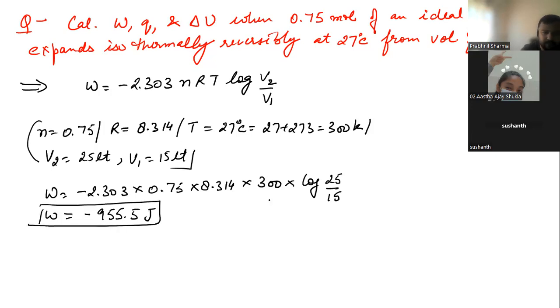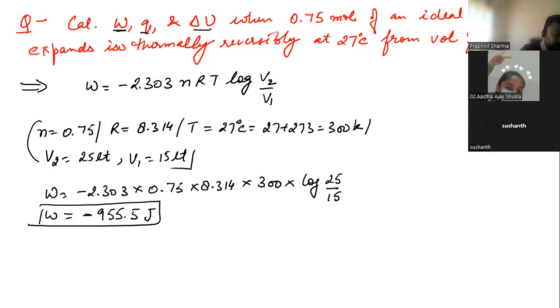How you are going to solve this log, we will discuss later on; I will tell you separately how we find all these things. Now, negative is there. Work done is coming negative, which means this is a case of expansion. Clear? Yes, sir.